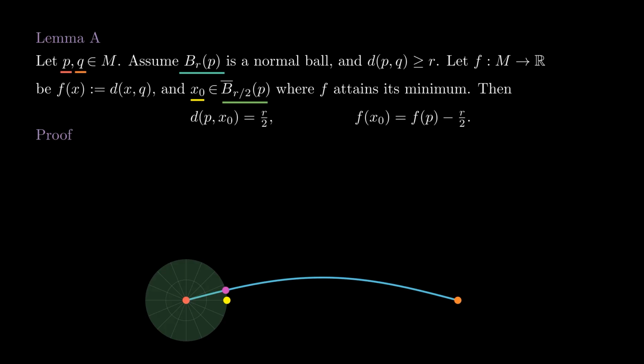Now the other equality will be very easy. By the triangle inequality, we have that P and x0 are a distance at least f of P minus f of x0, which is r over 2.